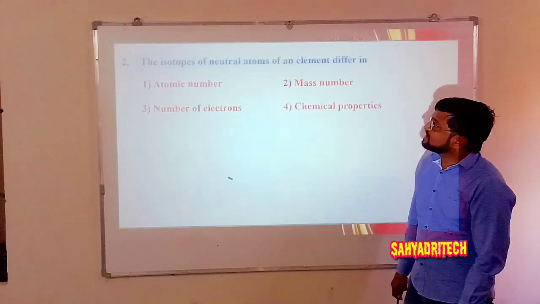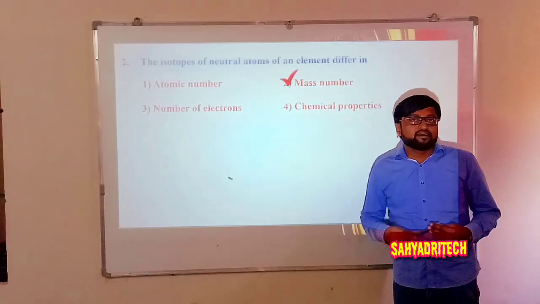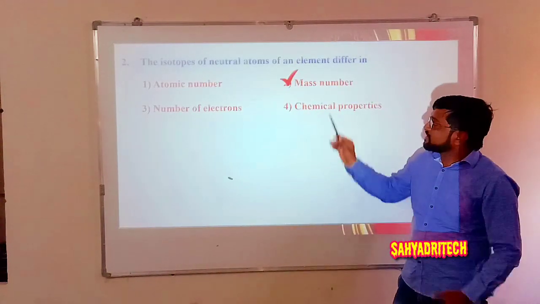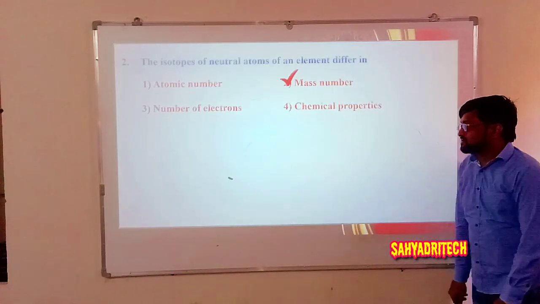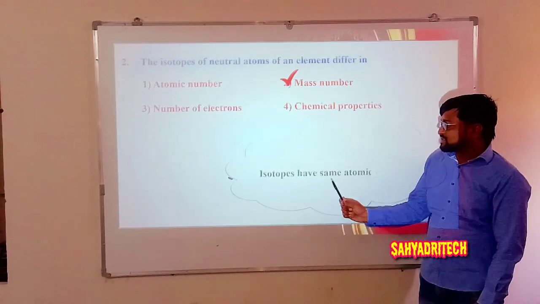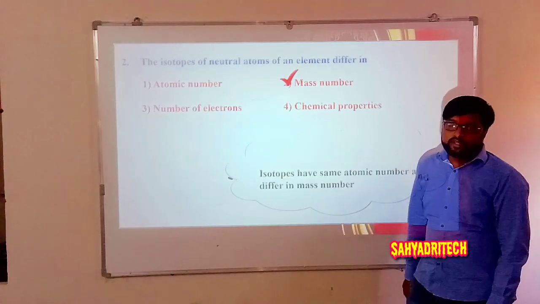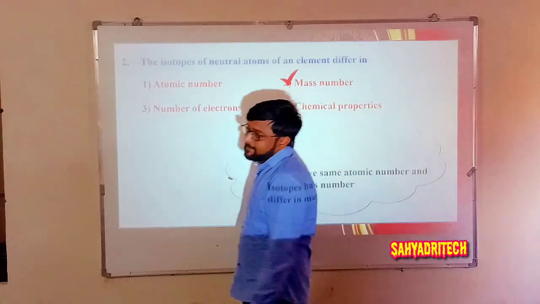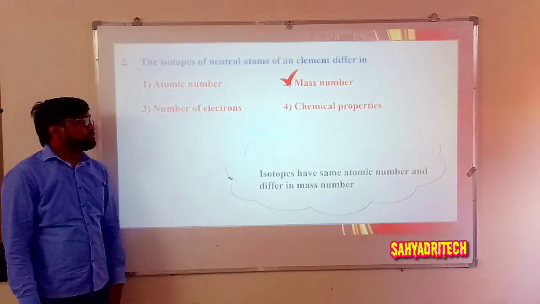Well, what is the answer? Differs in the mass number. As we said, having the same atomic number but different mass number. So if I consider the definition, recall what it is. Isotopes have the same atomic number but they have different mass number. Okay. So the answer is second, mass number.